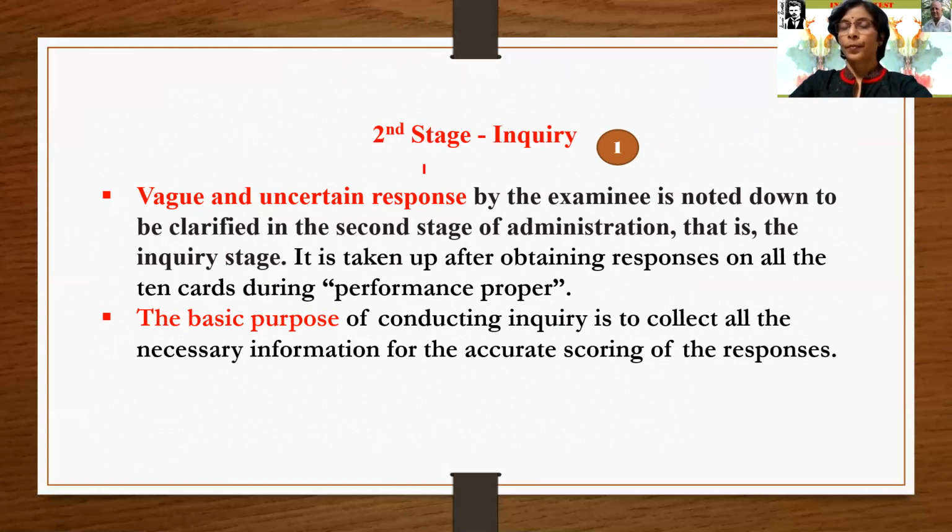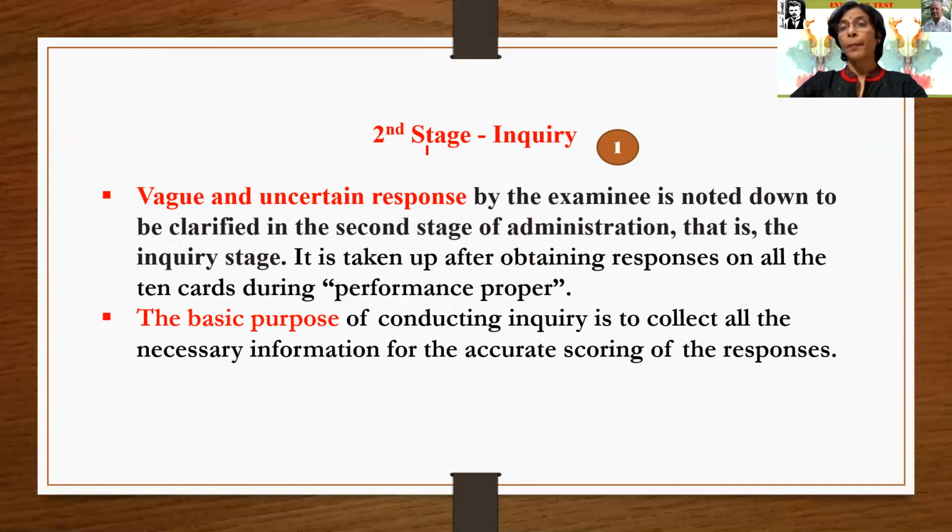The second stage is inquiry. Vague and uncertain responses: what is done in the second stage? Vague and uncertain responses by the examinee are noted down to be clarified in the second stage of administration.